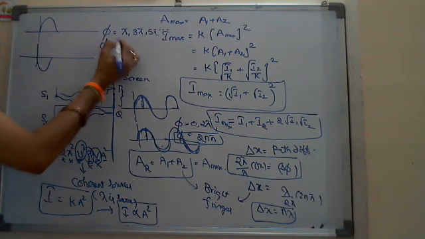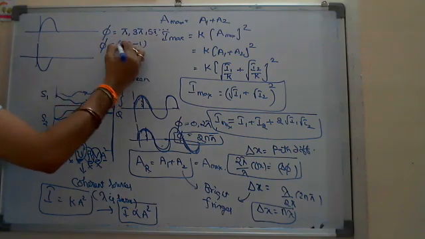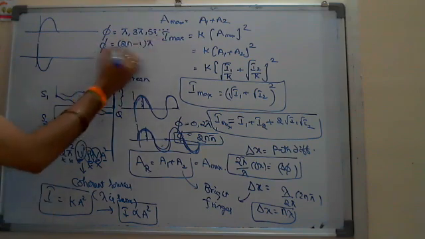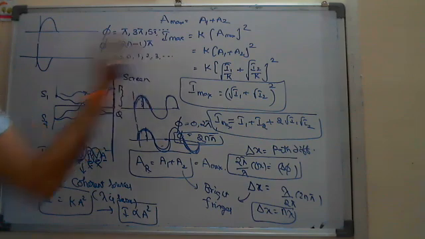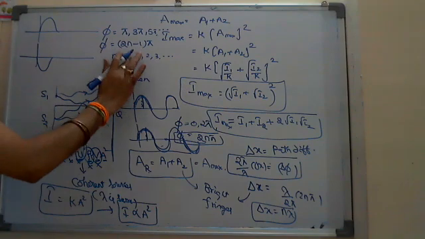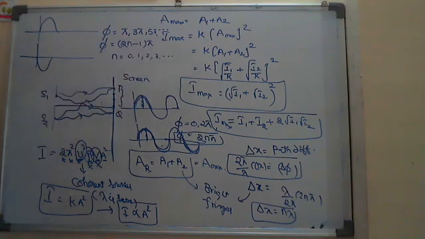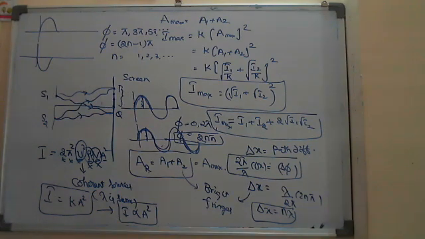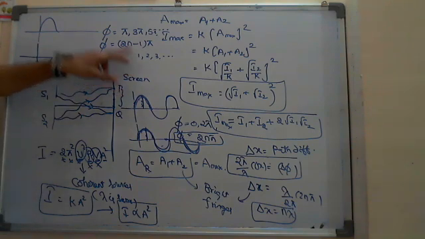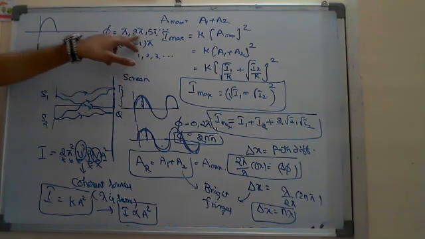The phase difference angles here are odd multiples. So you can write either 2n plus 1 or 2n minus 1 into pi. Here in my case, n stands for 0, 1, 2, 3 and so on. Sorry, it is from 1, 2, 3, and so on. If I take 2n plus 1, you can write 0, 1, 2, 3 and so on. So for my convenience, I am taking 2n minus 1 into pi. Why? Because it is very easy: by putting n equals 1, you can find the first dot, and by putting n equals 2, you can find the second dot with 3 pi.